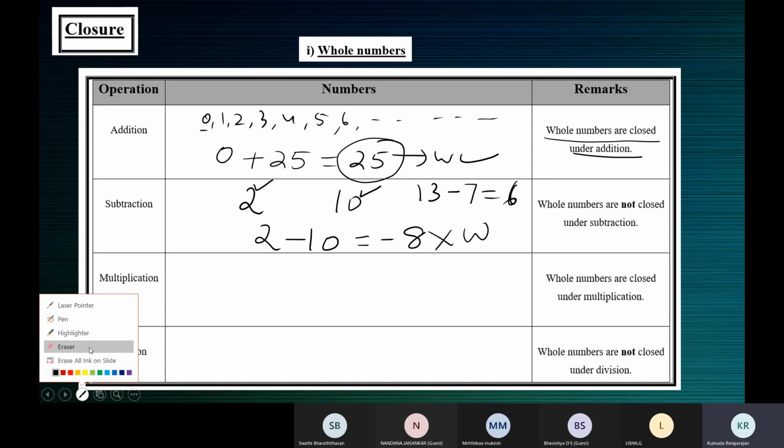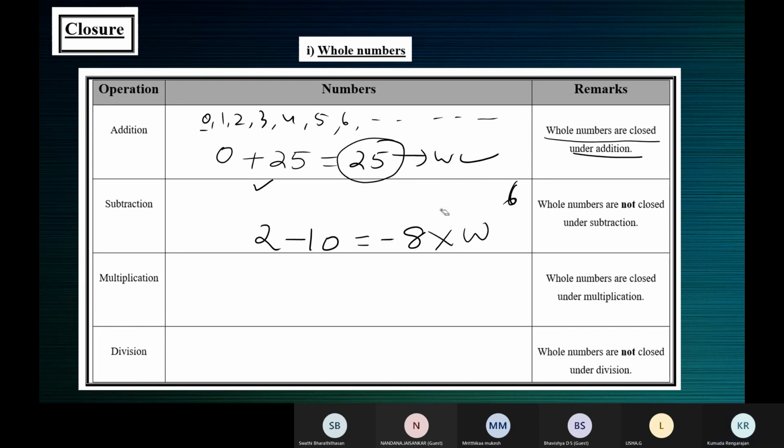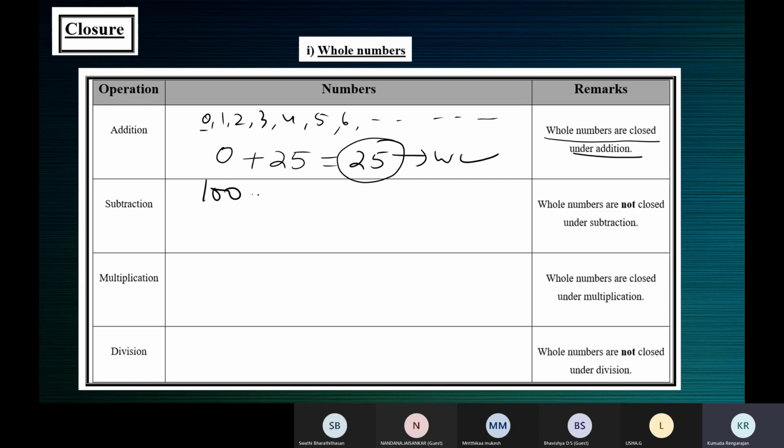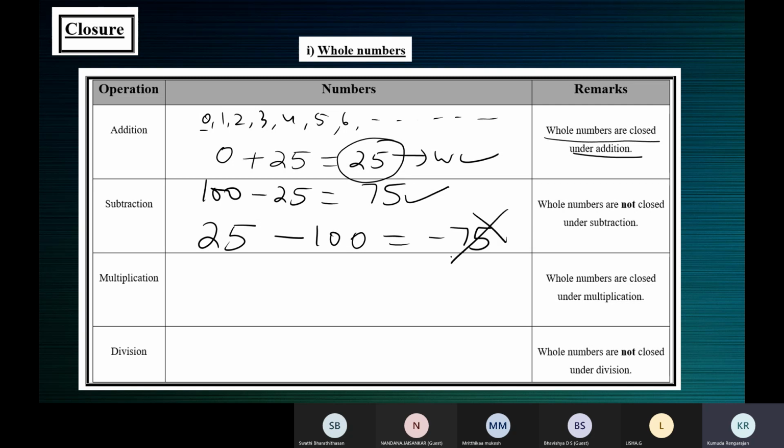The difference of 2 whole numbers need not always be a whole number. For example, 100 is a whole number and 25 is a whole number. I subtracted, I got 75, which is also a whole number. Fine. But if you do the other way, 25 minus 100, the difference is minus 75, which is not a whole number. It's an integer. That means whole numbers are not closed under subtraction because the difference of 2 whole numbers is not always a whole number. Do we understand that, children?